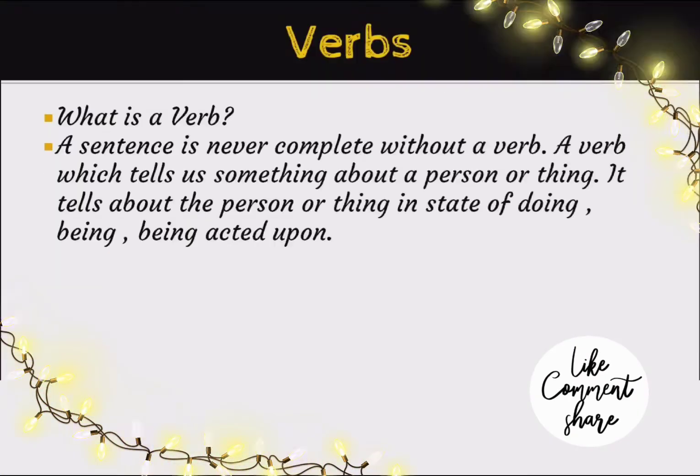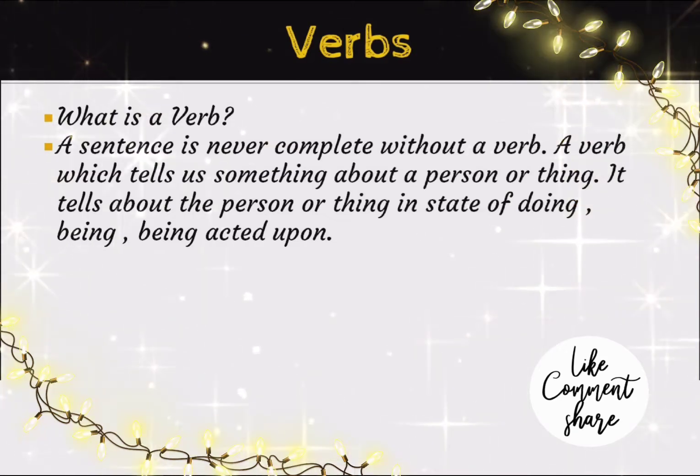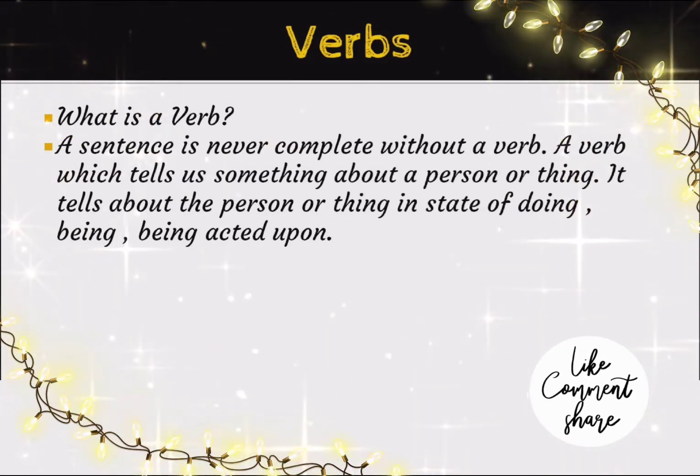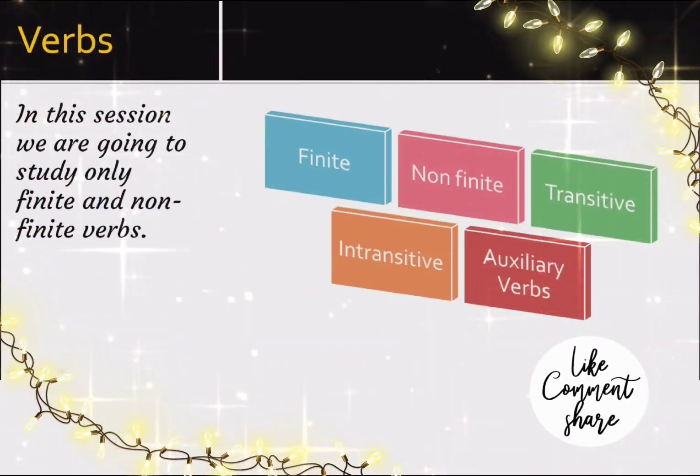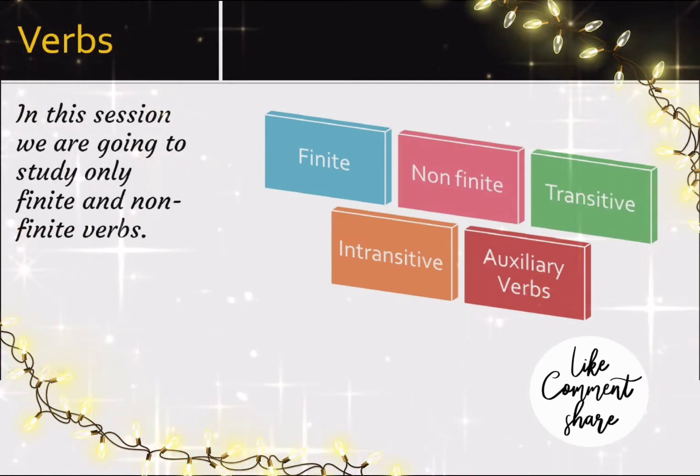Now the question that arises in our mind is, what are verbs? A sentence is never complete without a verb. A verb tells us something about a person or thing, in a state of doing or being acted upon. As we have learnt in our previous classes, verbs are nothing but action words.